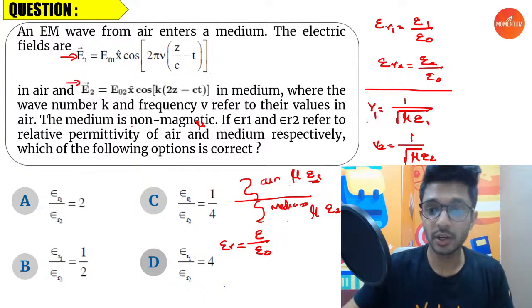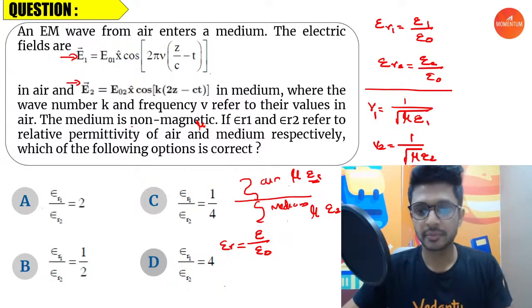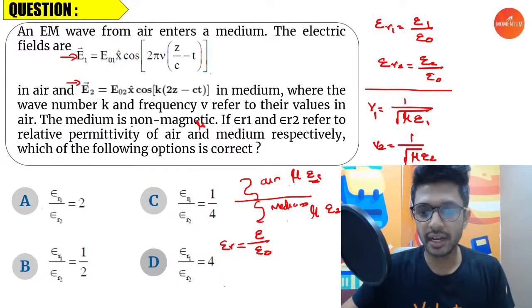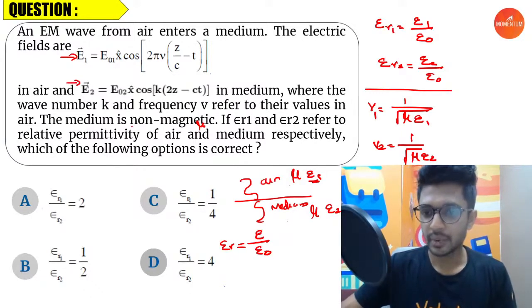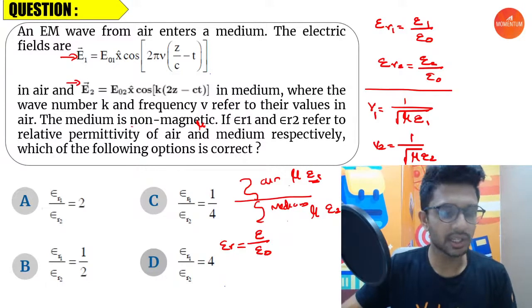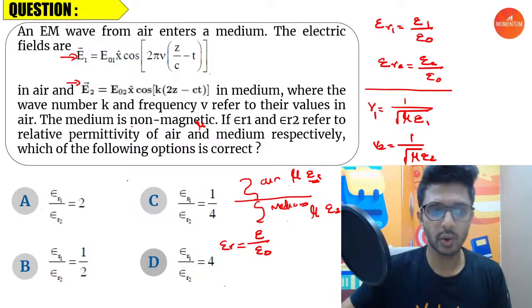Okay, now everyone concentrate here. So V1 divided by V2 is equal to, mu is cancelled, root of epsilon 2 divided by epsilon 1. Okay, now epsilon 2 is equal to ER2 into epsilon naught, right? I think it is not visible, so one minute, let me start writing it here.